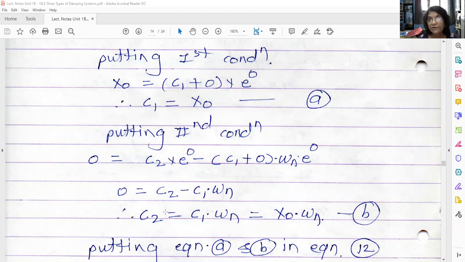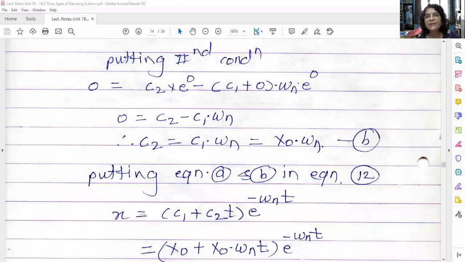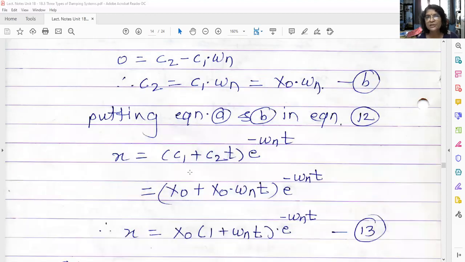See, if your initial conditions are different, your values will be different, and that is what the problem may ask. Now put the values of C1 and C2 into your original solution. What is your original solution? x = (C1 + C2 t) e^(-omega n t). Put the value of C1, that is X0. Put the value of C2, that is X0 omega n, into t into e^(-omega n t). So what can you take common?